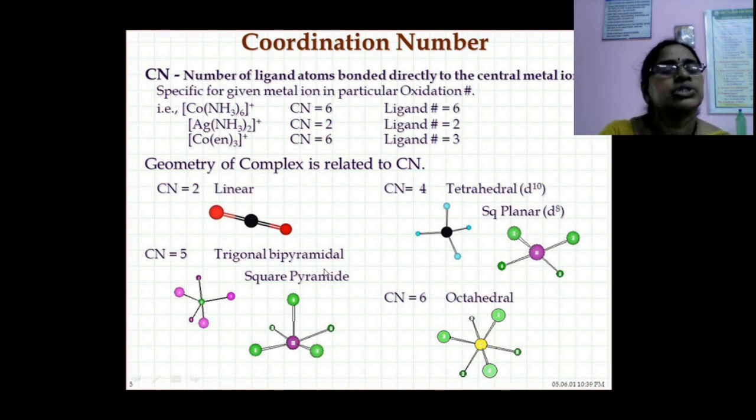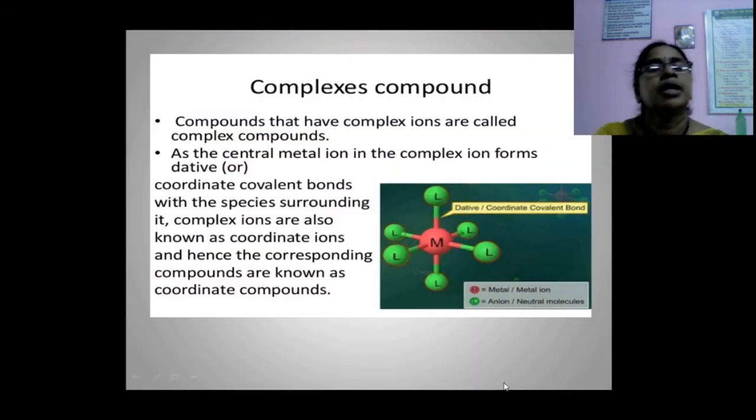So, these are the structures: linear, tetrahedral, depending on the coordination number. This is trigonal bipyramid or square pyramid. This is octahedral.